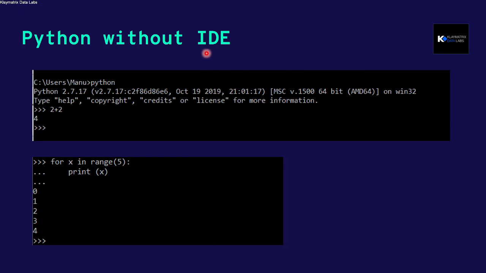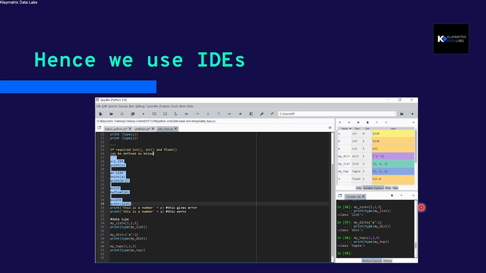Now, let's talk about IDEs, which we will discuss more in the next few videos. This is how your typical Python programming window looks without an IDE. You can see this is very cumbersome, not a place where you can write code easily. If you use an IDE instead, like this Spyder IDE, you can easily write your code here.